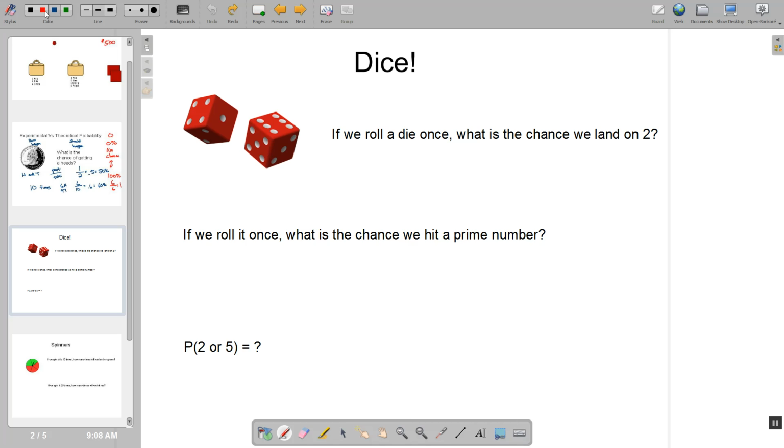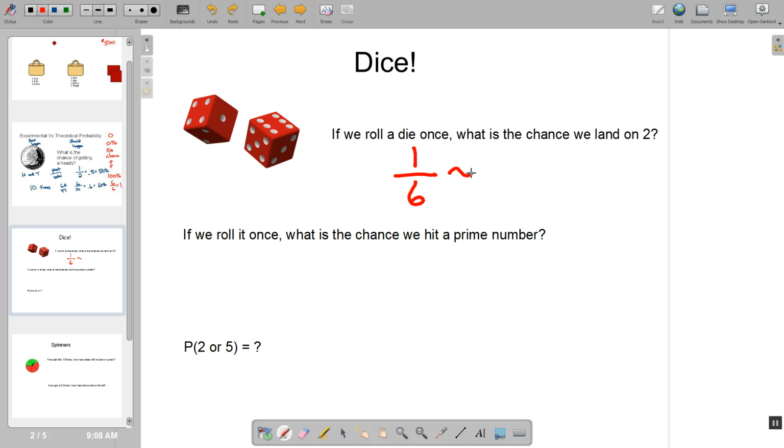Well, we know that there is one side of a dice that has the number 2 on it, and we know there are 6 sides of the dice total. So 1/6. Now, in probability, because of the way we're working with fractions, if it's not a clean fraction that doesn't turn into 100 easily, you can use a calculator to estimate.